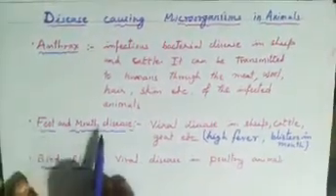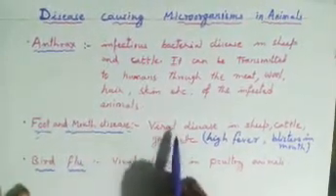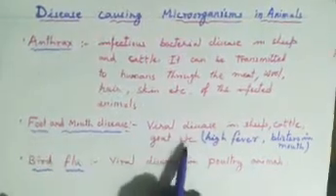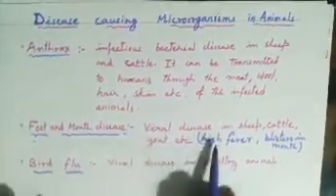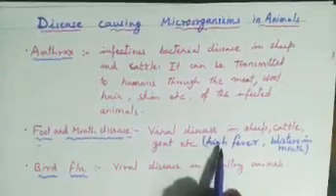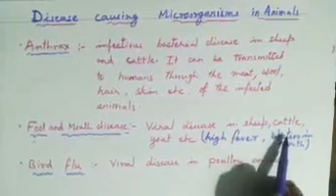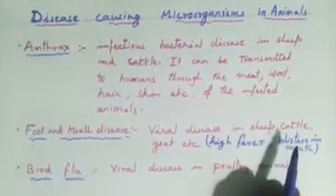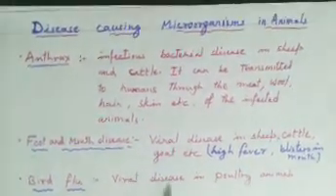Second is foot and mouth disease in animals. It is a viral disease in sheep, cattle, goat, etc. With foot and mouth disease, the animals might be suffering from high fever and blisters in the mouth. Blisters means small swellings on the skin filled with watery fluid.